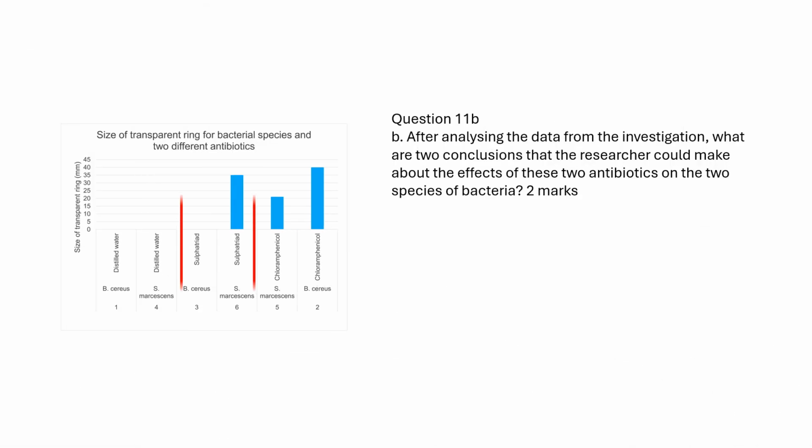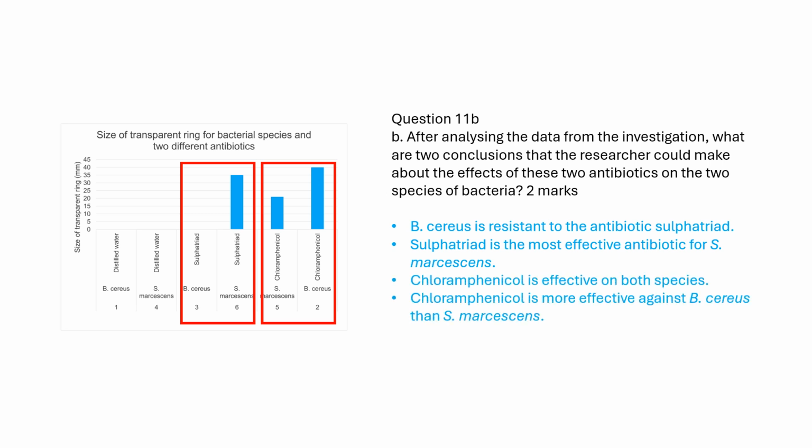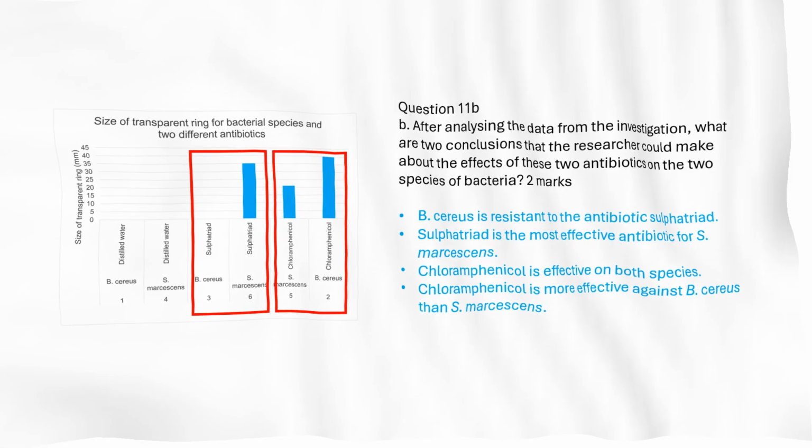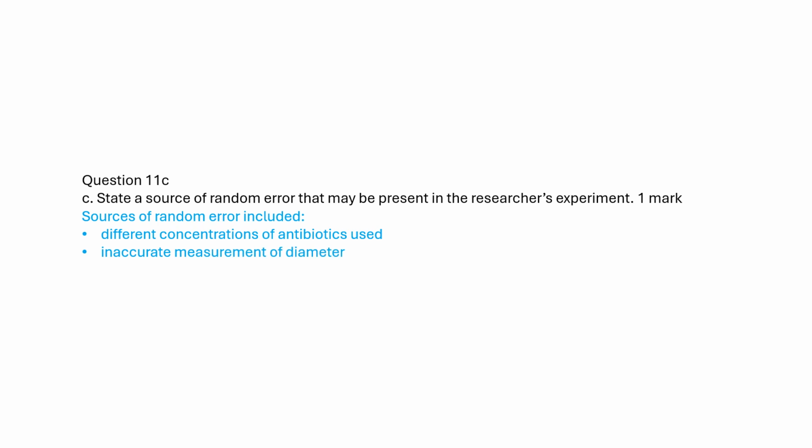B. sirius is resistant to the antibiotic sulfatriod. Sulfatriod is the most effective antibiotic for S. marcescens. Chloramphenicol is effective on both species. Chloramphenicol is more effective against B. sirius than S. marcescens. Sources of random error included different concentrations of antibiotics used, inaccurate measurement of diameter, disc not firmly touching agar, and different spread of bacteria on the plates.